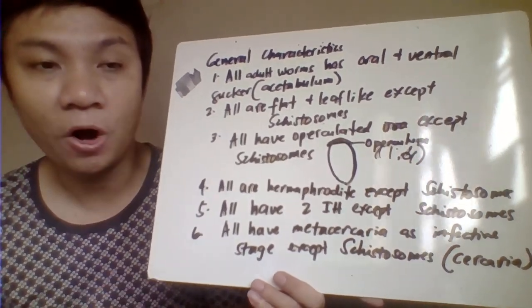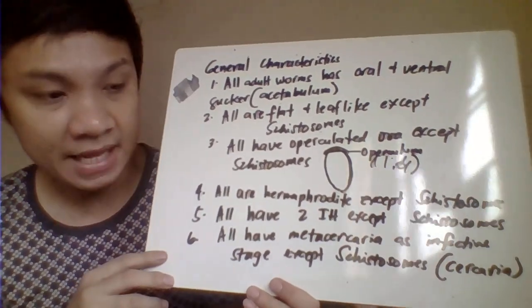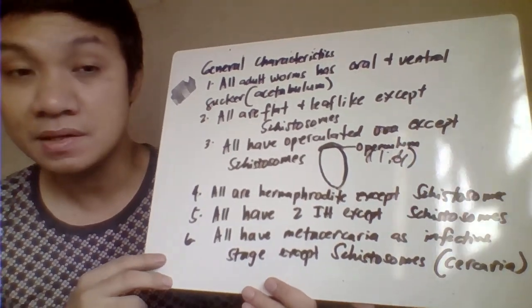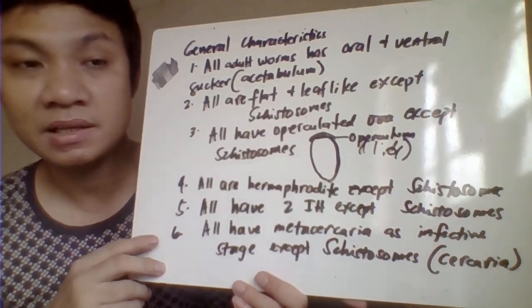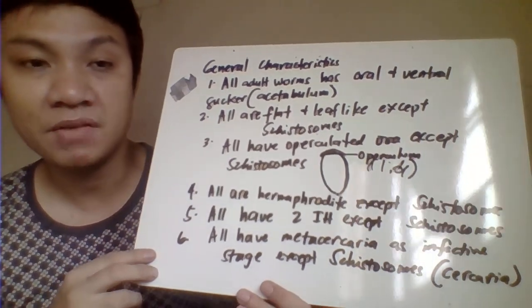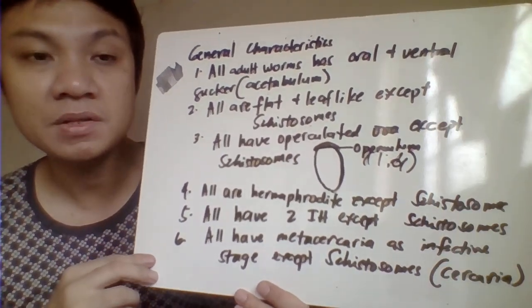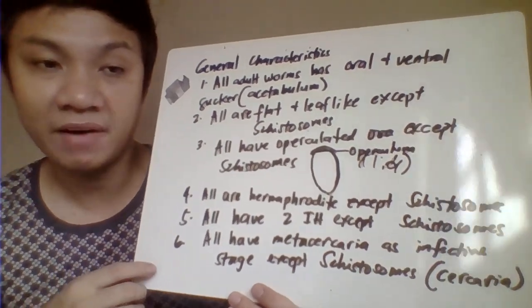All the first intermediate hosts would always be the snail. In the case of schistosomes, with only one intermediate host, it is a snail. For trematodes with two intermediate hosts, the first is a snail and the second will vary.